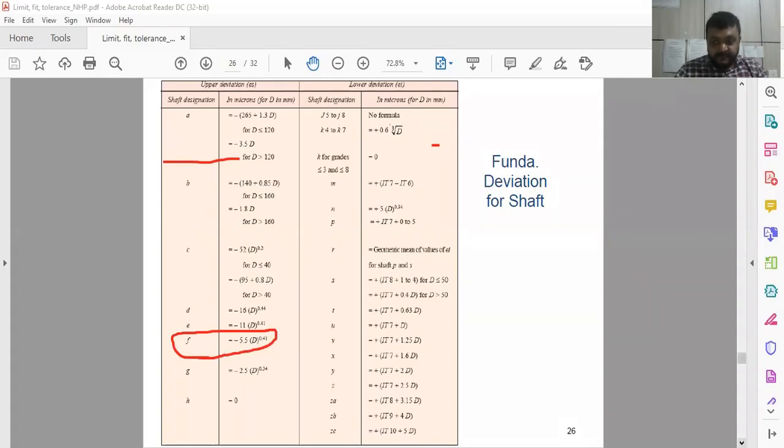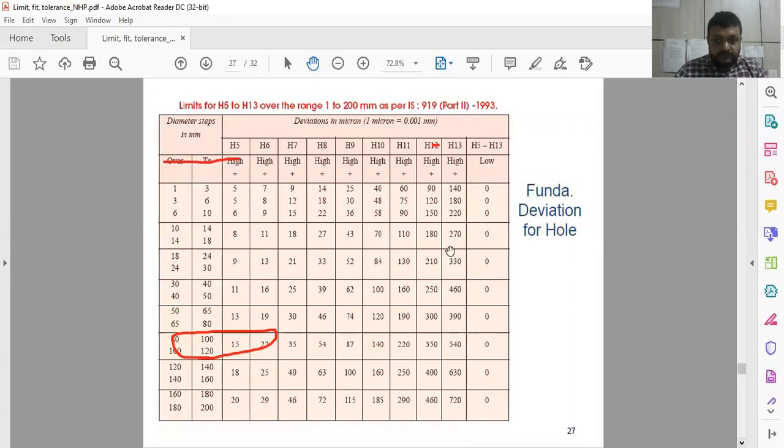And then for the H8, you can prepare the deviation in form of 0. H5 to H13 with low. Here is 0, so we have taken it as 0.